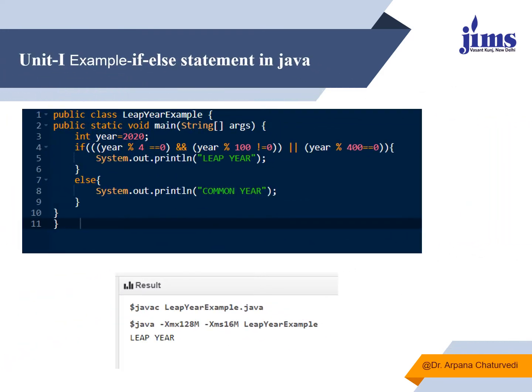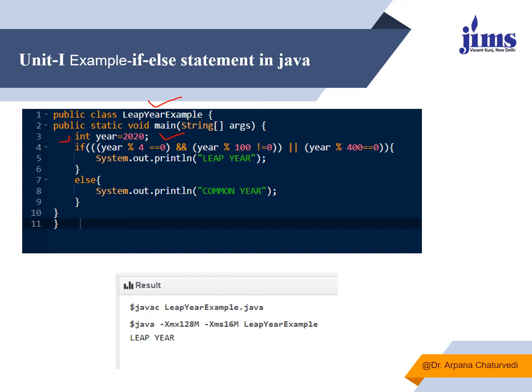This is another example in which we have initialized year, the value of year as 2020, and I am checking whether it is a leap year or not. And in every program we can see that the code is coming inside a class. Public class, the name of the class, within that public static void main, within brackets String args. Here I have declared the statement, then I am checking.